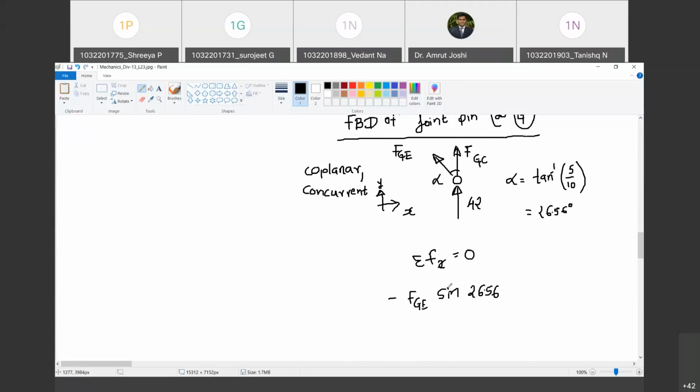So this has to be 0. That sine of 26.56 cannot be 0. So we don't have any option other than saying FGE must be equal to 0. Happy? Such a member which carries neither tension nor compression carries zero force. We call it a zero force member. Are you with me? Yes, sir. So FGE has become 0. Are you with me? Yes, sir.